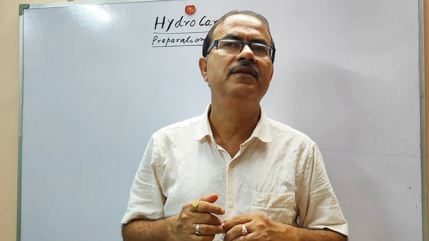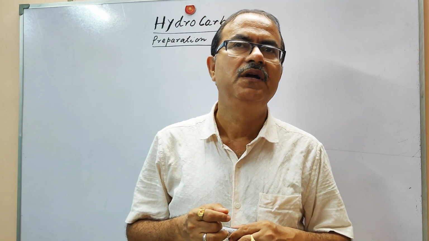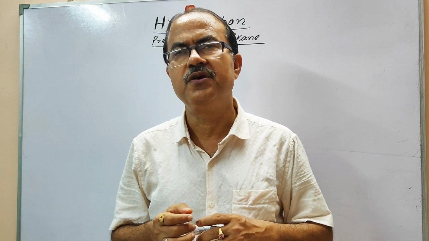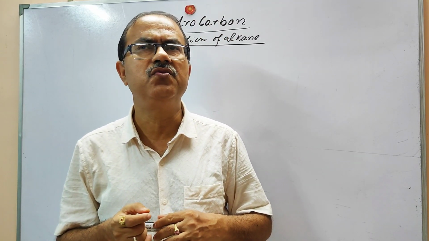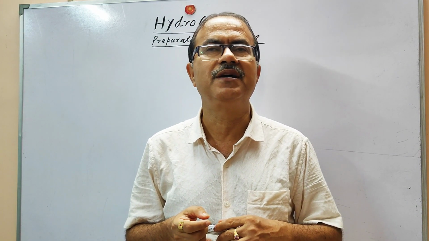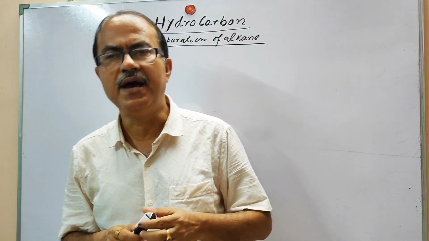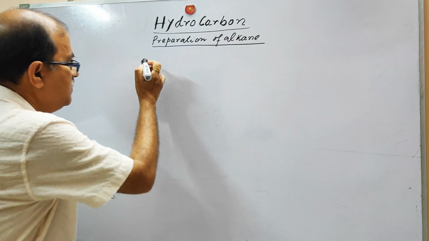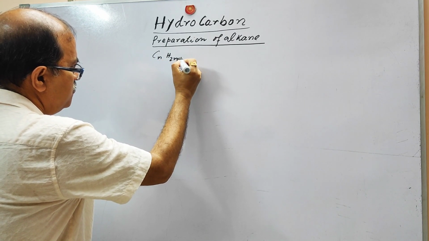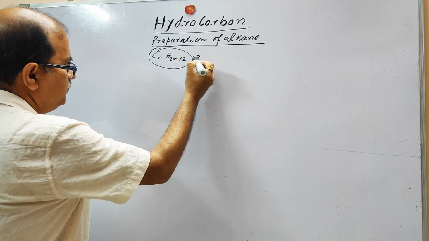In this way you will find different types of alkanes. Alkanes are also called paraffins because they have very little affinity towards chemical substances like acids, bases and chemical reagents. The general formula of the alkanes is CnH2n+2.